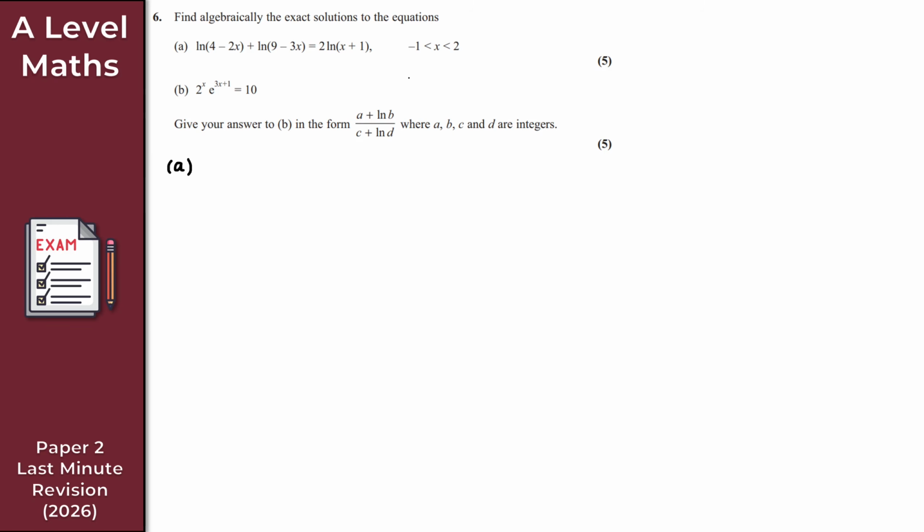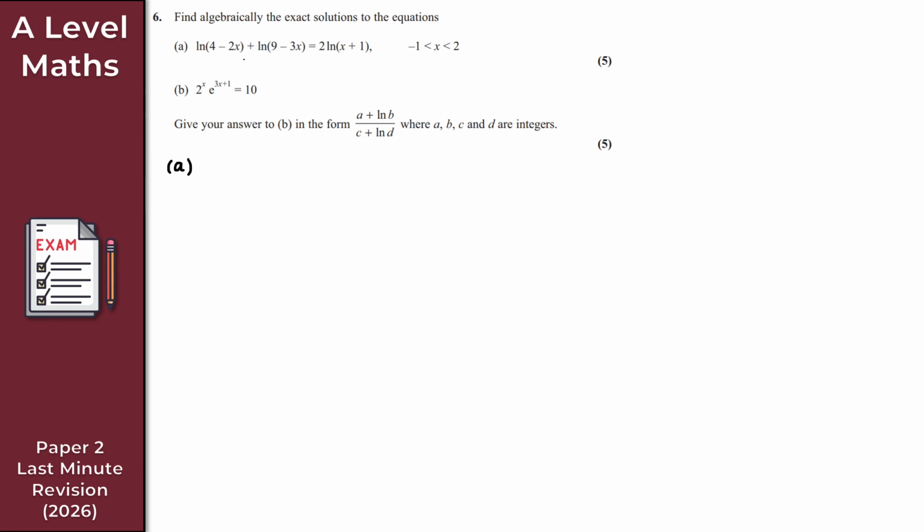As we can see then, we're dealing with natty logs here, or logarithms au natural. So what I've got here is ln of 4 minus 2x plus ln of 9 minus 3x is equal to 2 ln of x plus 1. So if we're going to solve this, we're just going to use the laws of logarithms, right? Each log here has the same base. These are all base e, right? It's a natural log. So this should be hopefully somewhat straightforward. Let's just see how we get on then.